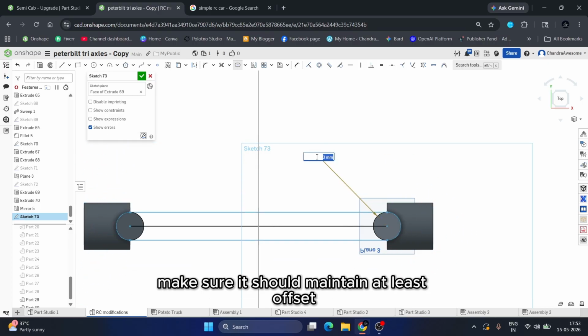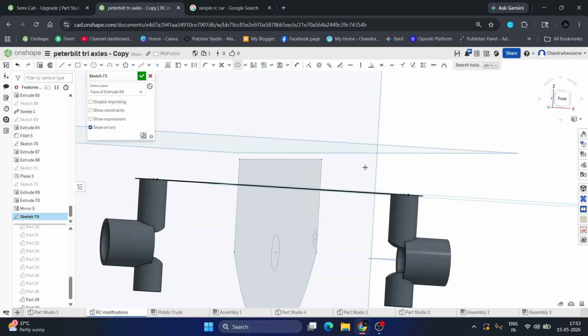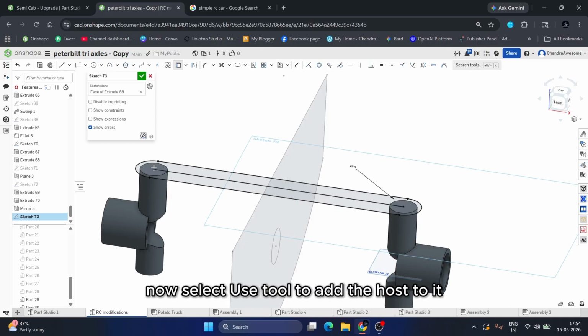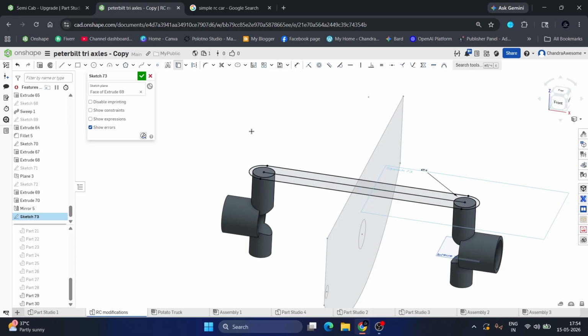Make sure it maintains at least an offset of 1 mm. That's fine. Press enter. Now select the tool to add the holes to it. Okay, so these plates should be added on the top and bottom as well.